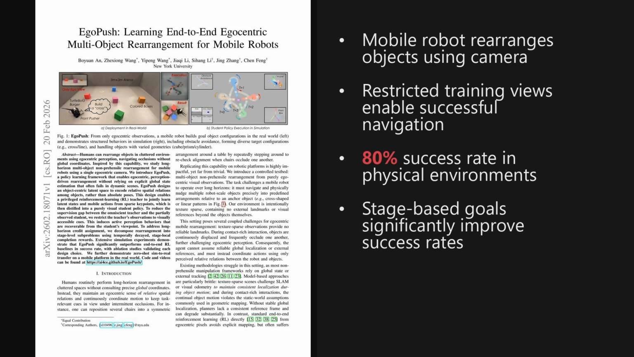Wrapping up, EgoPush shows that to build robust robots, we must train teachers that respect the student's limitations. By constraining the privileged teacher to the robot's own field of view, the system learns active perception strategies that transfer seamlessly from simulation to physical reality. This shift allows mobile robots to perform complex, long-horizon rearrangement tasks without relying on brittle, global maps.